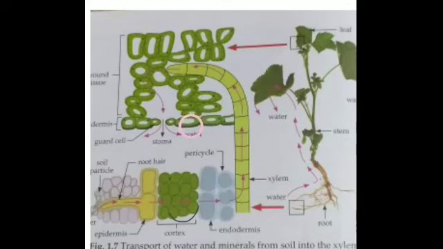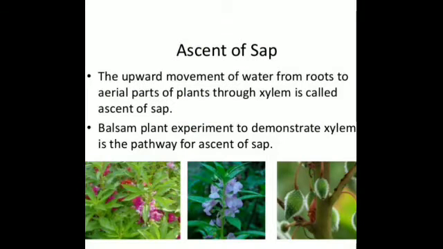This is the transverse section of the leaf, which I had explained in my last lecture. So this upward movement of water and minerals in a plant through the xylem is called the ascent of sap. Ascent of sap means that in the upward direction water moves from the roots to the aerial parts of the plant through the xylem. Is that clear? This is known as the ascent of sap.